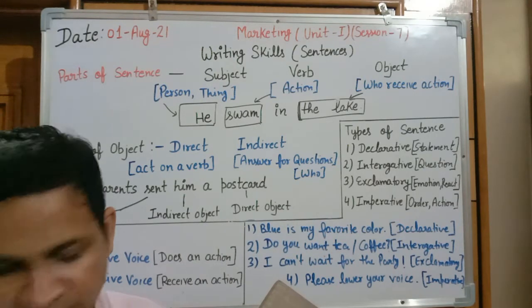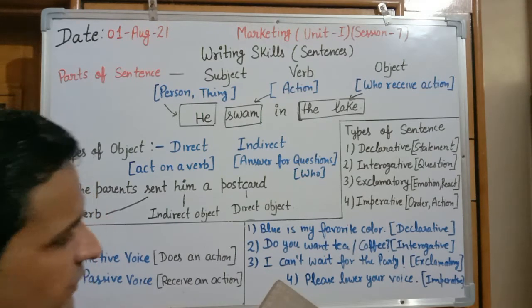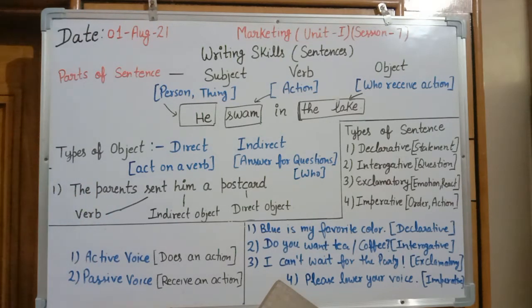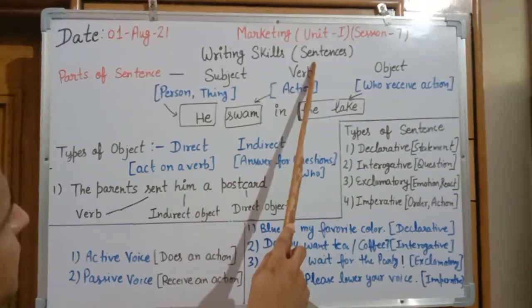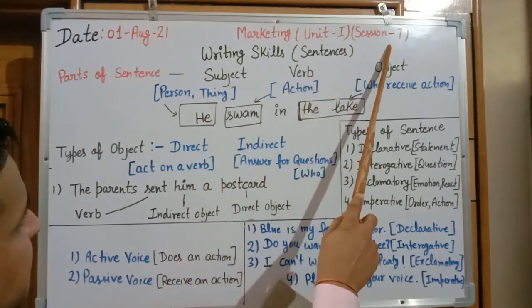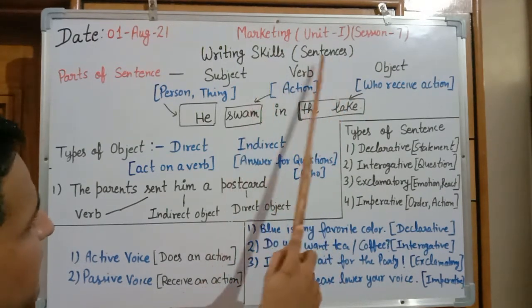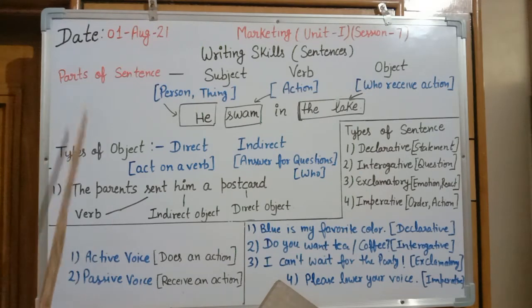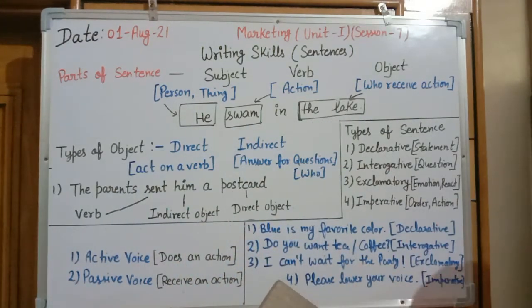In the last session, we studied session 6 of Marketing Unit 1. In today's session, we are continuing with session 7, which is related to writing skill, sentence part. In session 6, we studied writing skill, parts of speech. Today, we are discussing writing skill, sentence part. So, which parts are available in a sentence? It means a sentence contains which parts?